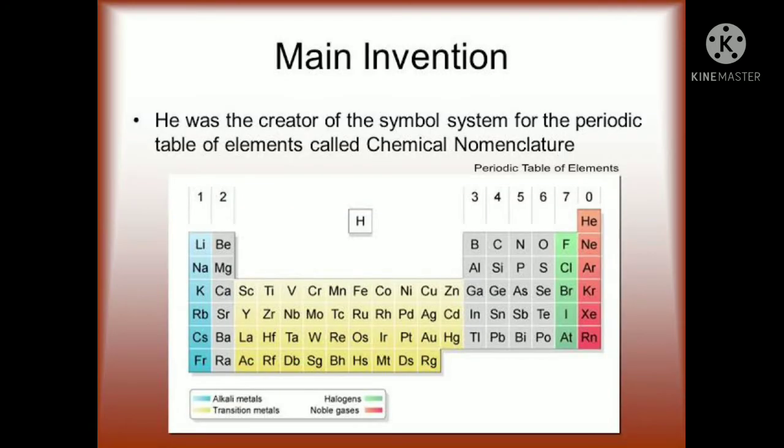He introduced the present system of assigning a unique symbol to every element. His main invention was the symbol system for the periodic table of the elements, called chemical nomenclature. But now the IUPAC, the International Union of Pure and Applied Chemistry, assigns the symbols and names.